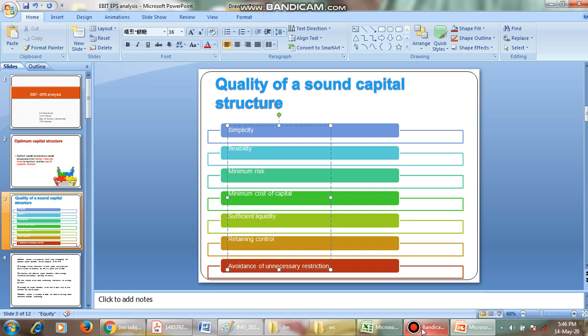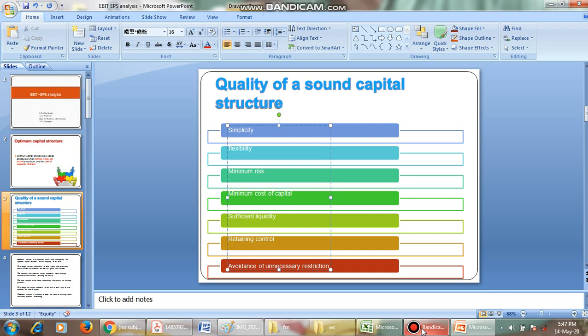And sufficient liquidity. Our firm should maintain sufficient liquidity. We should not invest all the money in fixed assets. We should maintain some liquid portion, and the firm should retain control over it. Whenever we issue a high amount of equities, the ownership is diluted and the control over the business is not retained. So we should not go for a high amount of retained earnings or equity shares, and the control of the business should remain in our hands.